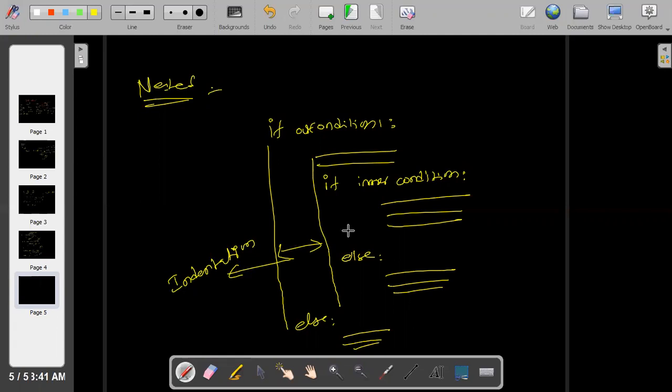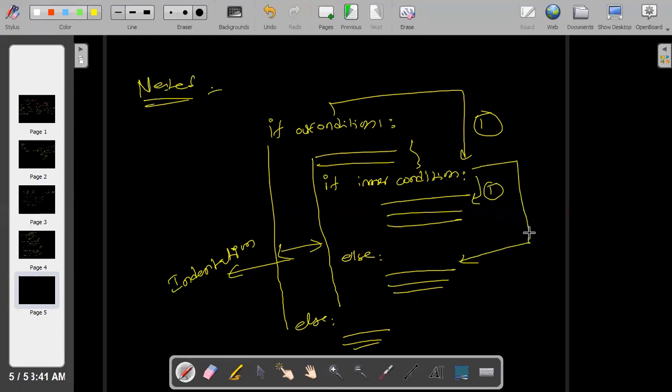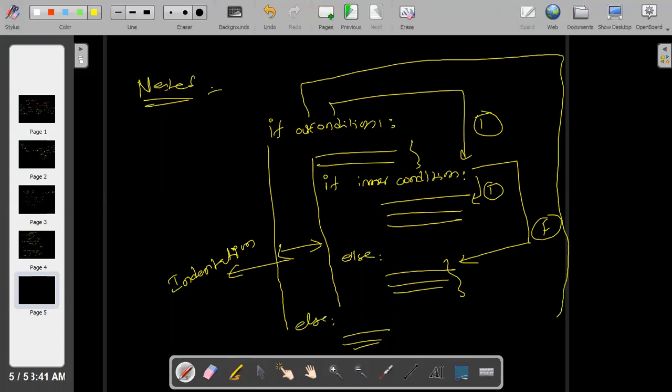Indentation is important. Indentation means exactly marking statements under a particular condition. If condition one is true, then only it checks the inner conditions, executes these statements and checks the condition again. If it is false, it goes directly to the else part of the outer condition.